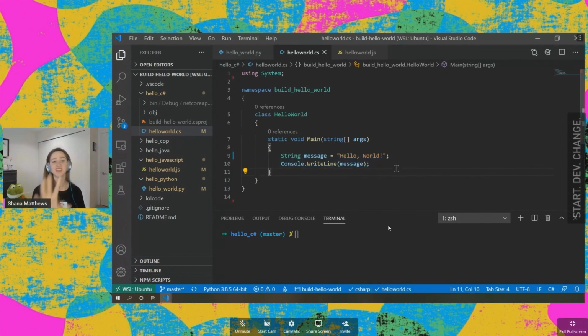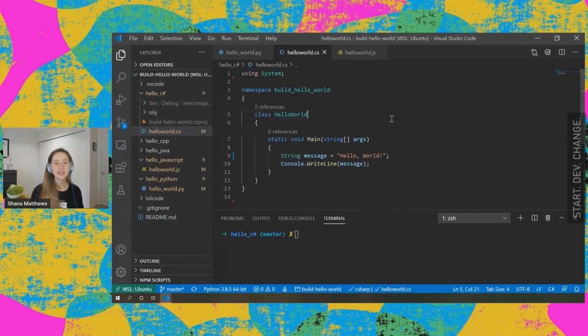Sometimes people will call all the rest of this stuff on the screen boilerplate code. I don't really know where the term boilerplate comes from. Maybe someone in the chat, if you know, type it in the chat, I'd be interested. But it just means extra code that we're making explicit. So a lot of the stuff that we've written out explicitly here is kind of happening behind the scenes in one way or another in other languages. But in languages like C#, we write it out, we make it totally explicit. So we as a developer can see exactly what's going on and sometimes maybe even tweak it if we'd like to.